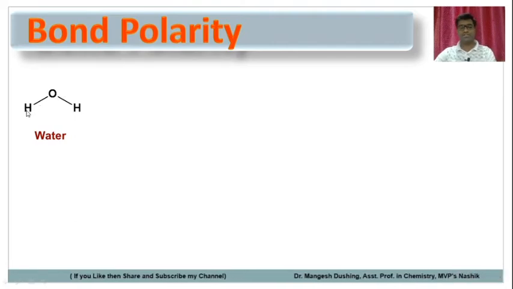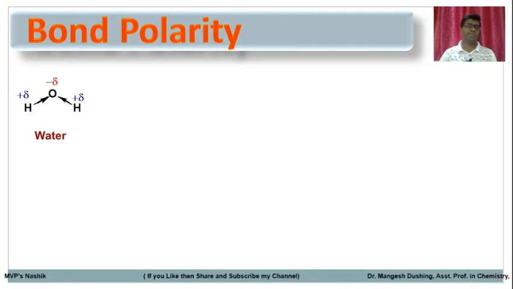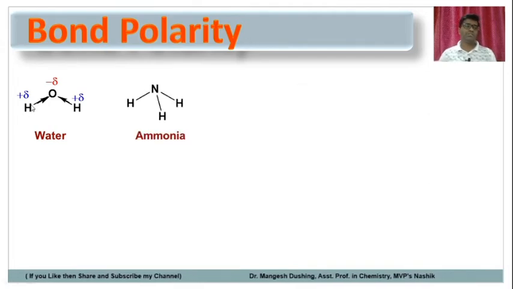Because of that, these sigma bonds become polar, because the sigma bonding electron pair is more towards the oxygen atom, as oxygen is more electronegative than hydrogen. Because of that, these two sigma bonds become polar. So the result is the molecule also becomes polar. So water is a polar molecule. Oxygen will gain a partial negative charge while hydrogen will get a partial positive charge.